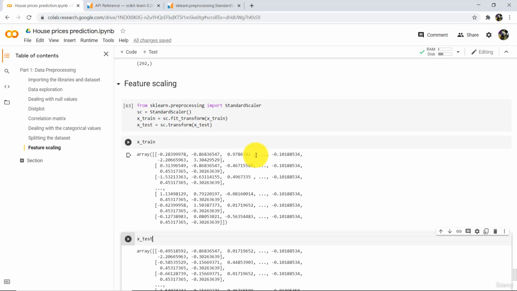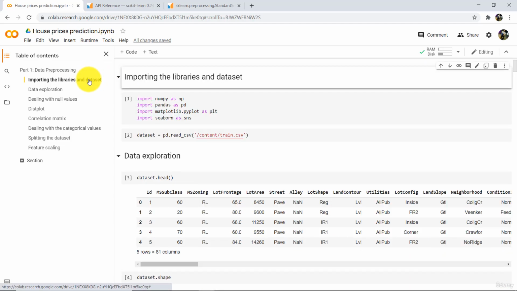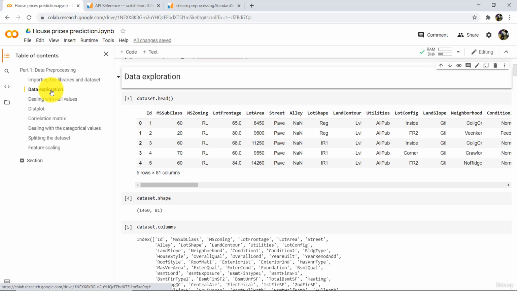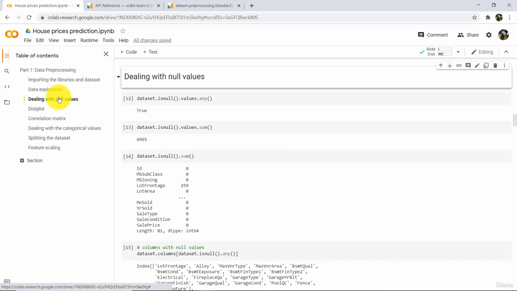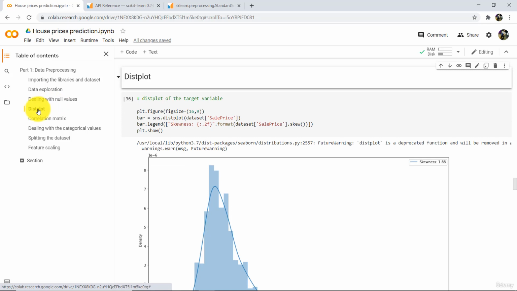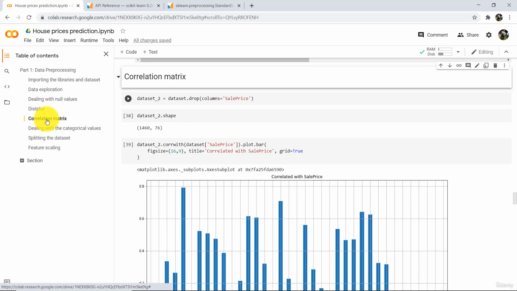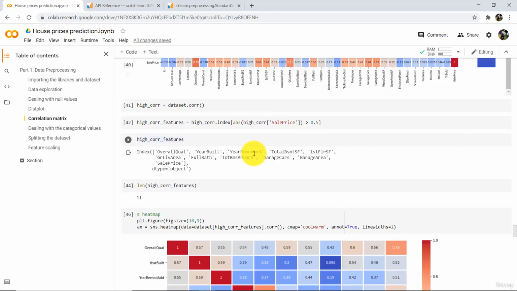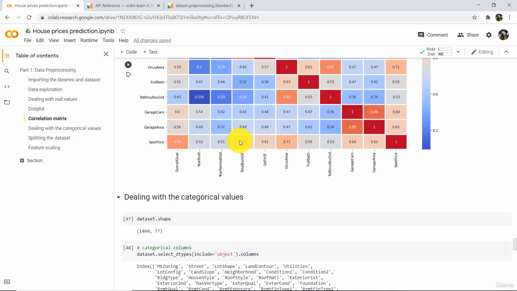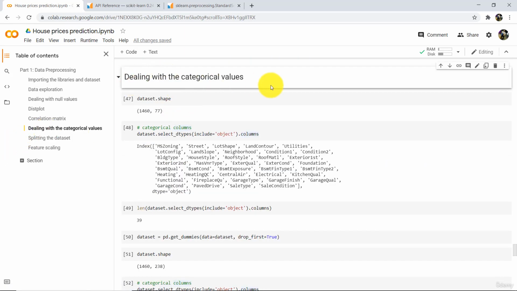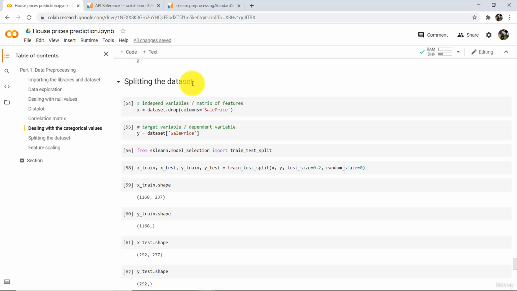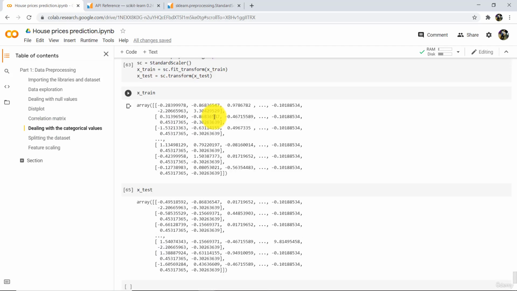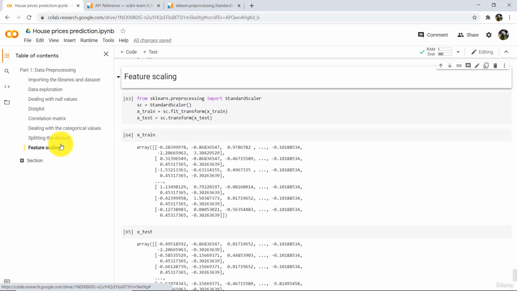So this is all about the data pre-processing. Let us revise what are the steps that we have performed in data pre-processing. First, we have imported the libraries and dataset. Then we have done data exploration. After that, we have dealt with null values. Then we have drawn this plot. After that, we have drawn correlation matrix. These are the correlations and this is the heat map. We have simplified the heat map as well. After that, we have encoded the categorical values. Then we have split the dataset into training and test set. And at the end, we have applied feature scaling. So this is all about the data pre-processing.